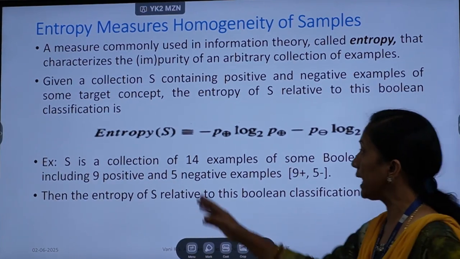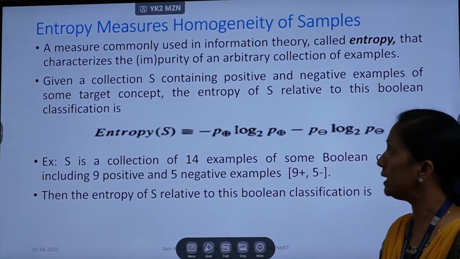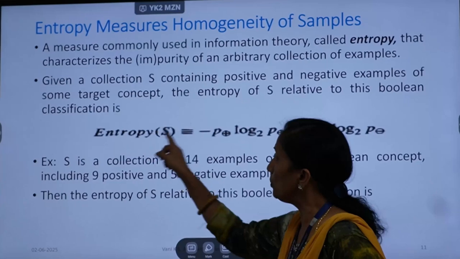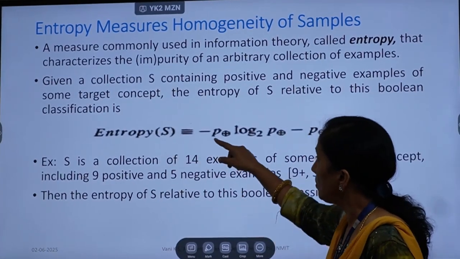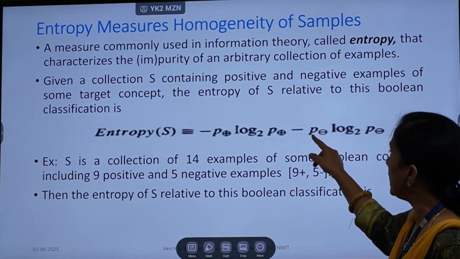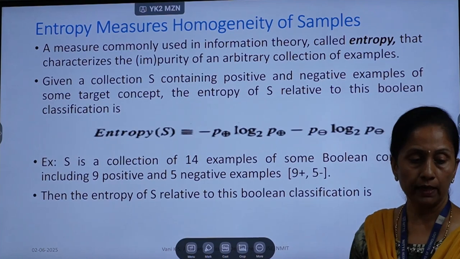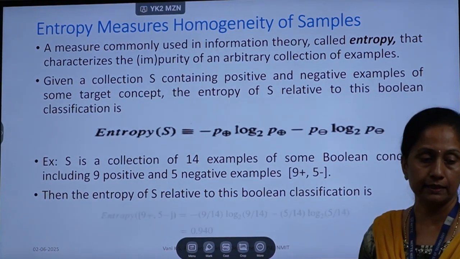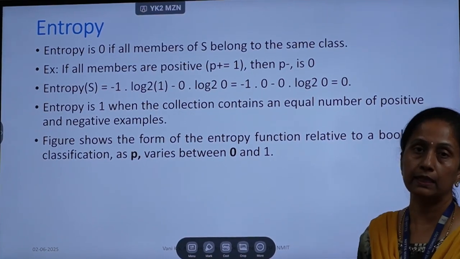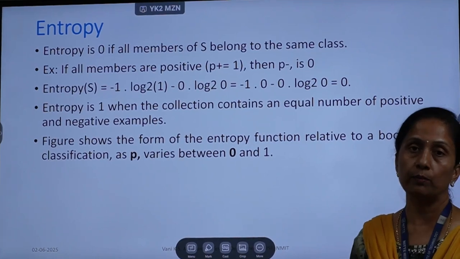Now, how to calculate entropy? The entropy of the whole data set. Entropy is nothing but the amount of impurity present in the data set. So the entropy of a particular data set is nothing but the proportion of positive samples times log 2 of the proportion of positive samples, and so on with negative samples. That is how the entropy is calculated over a whole data set. So what is the impurity like? How can I tell? 0 to 1 is the amount of impurity present.